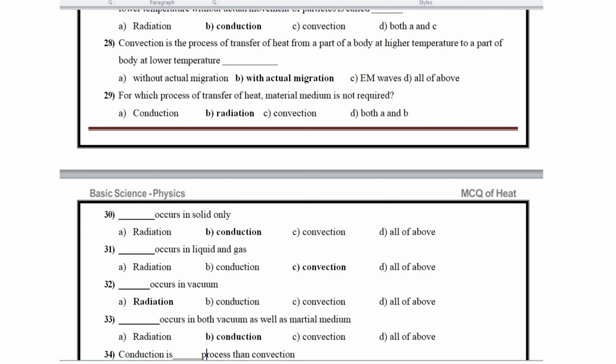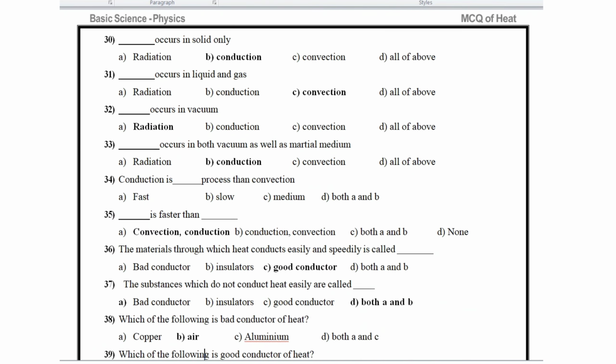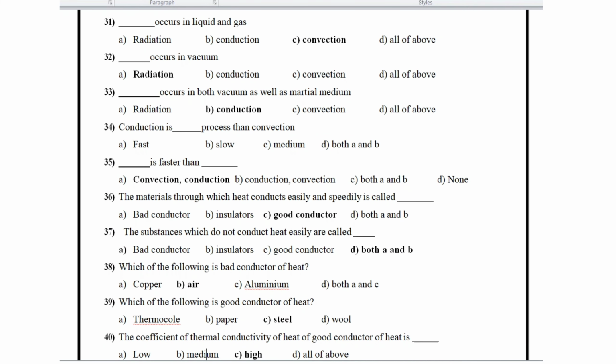Conduction occurs only in solids. Then convection occurs in liquid and gas. Radiation occurs in vacuum. Question number 32. Radiation occurs in vacuum, while conduction occurs in a material medium. Conduction is a slow process, and convection is a fast process. Convection is faster than conduction.